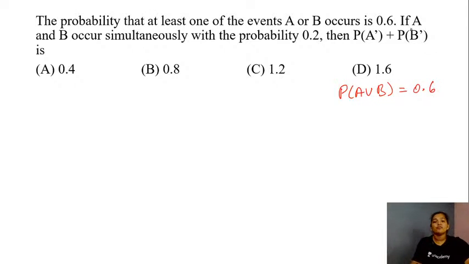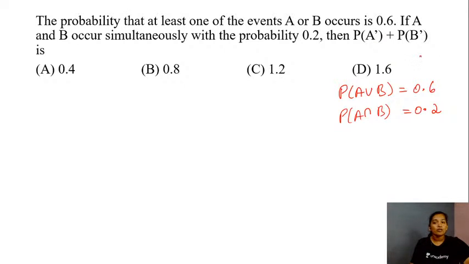Yes, what is the next information given? If A and B occur simultaneously with the probability 0.2, that is they both occur simultaneously, in the sense the probability of your event A and B, this is equal to 0.2 here in this case. You are asked for the value of probability of A complement plus the probability of B complement.